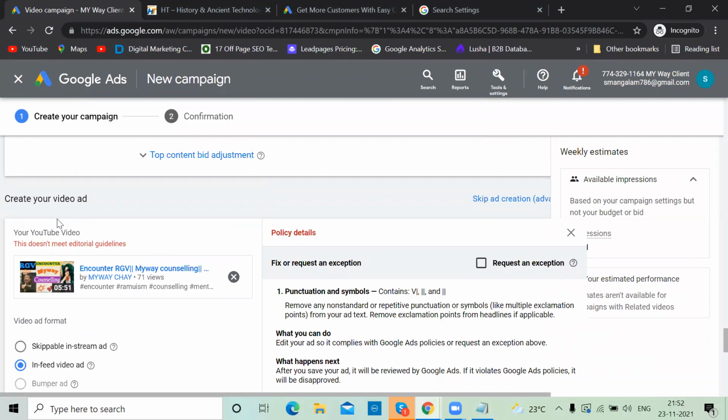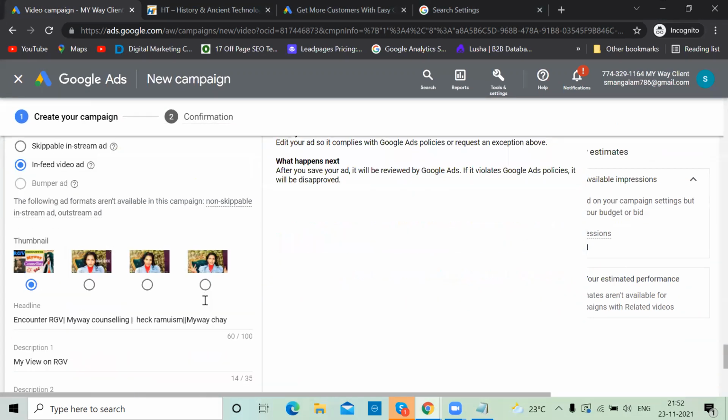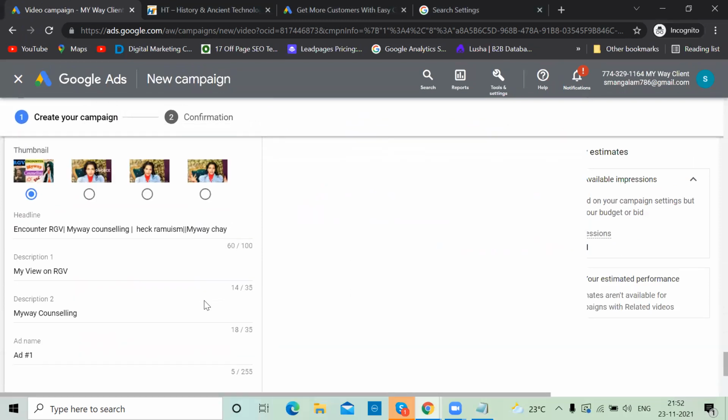See, when you run ads, as said with the search network also, your ad will be disapproved if you use too many capital letters or trademarks. Here also the same thing. This doesn't meet editorial guidelines. What they said: punctuations and symbols are not allowed. So I'm going to change that in the ad.